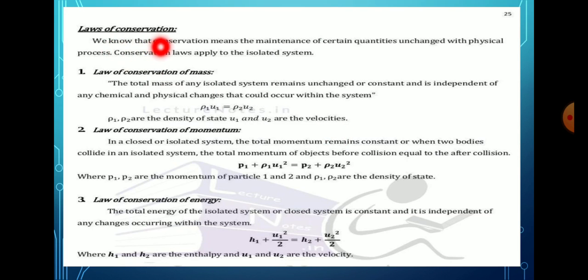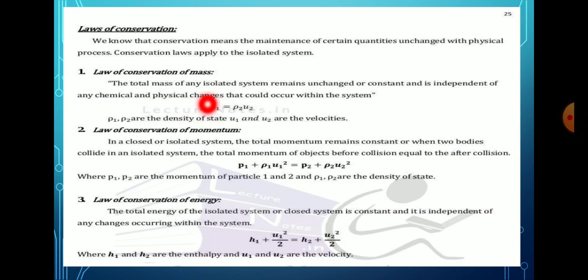Law of conservation. We know that conservation means maintenance of a certain quantity unchanged with a physical process. Conservation law is applied to an isolated system. There are three laws of conservation. The first one is the law of conservation of mass.